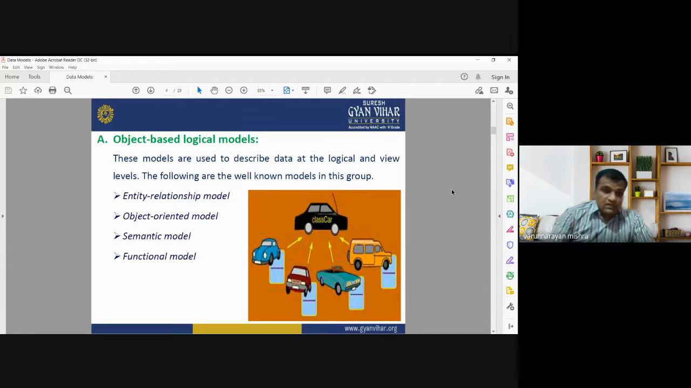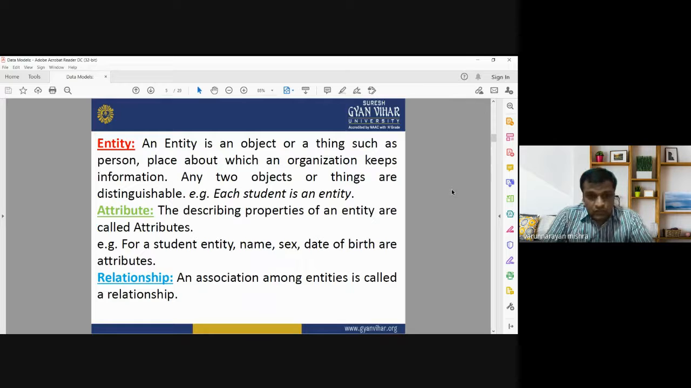Now in case of entity relationship model, we first need to define what is entity, what is attribute, and what is the relationship. Entity is basically an object or a thing, such as a person or a place, about which an organization keeps information. Entity may be any real world object. Entity may be anything about which we are going to organize that information. Any two objects or things are distinguishable.